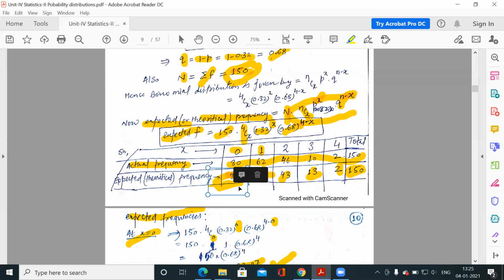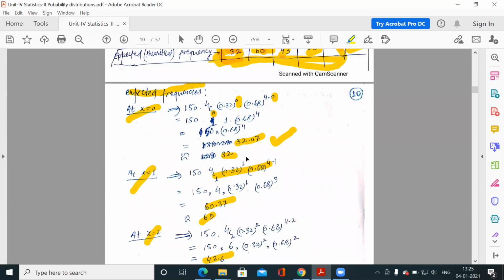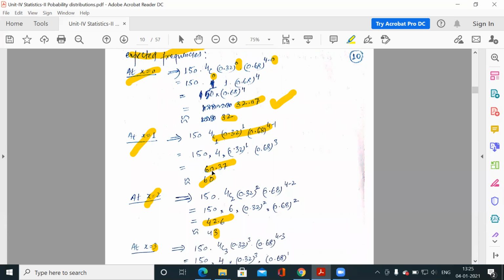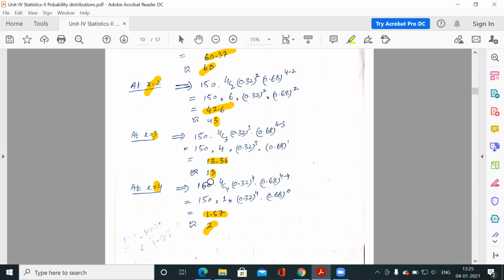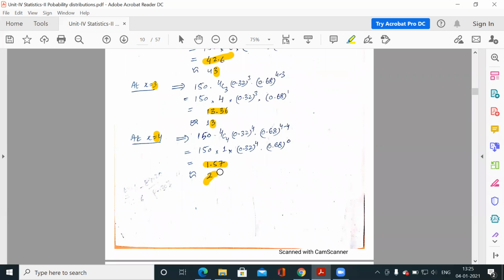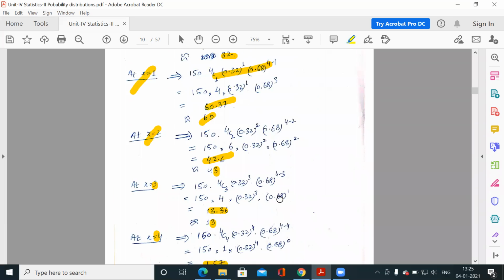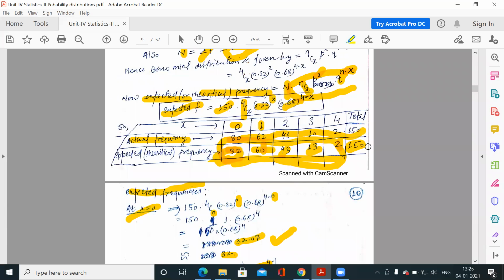So we have to round off the expected frequencies such that the total of these numbers satisfies the total frequency. Clear? It is not that if it is 32.57, you will make it 33. Otherwise, suppose it is 60.57, so it is 61, suppose 13.66, so 14, and 1.5, so 3. Then the total may exceed this number.